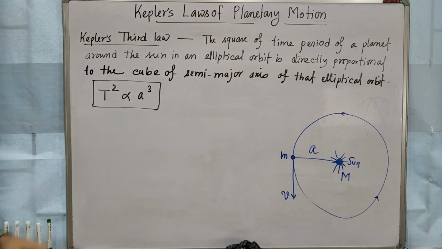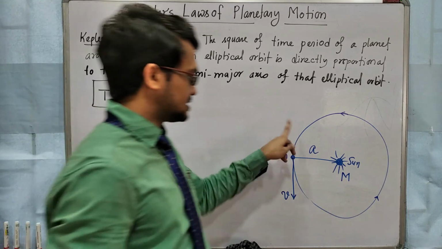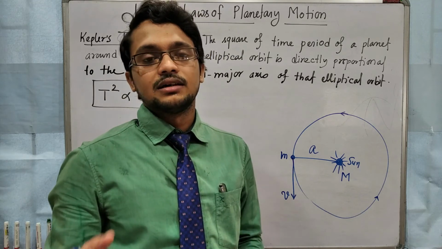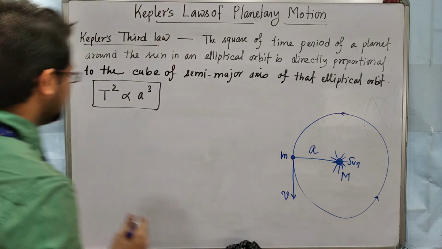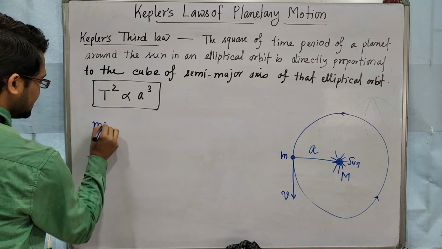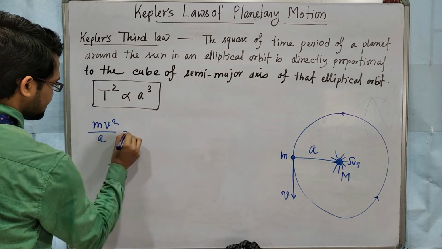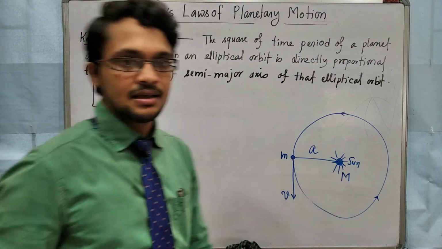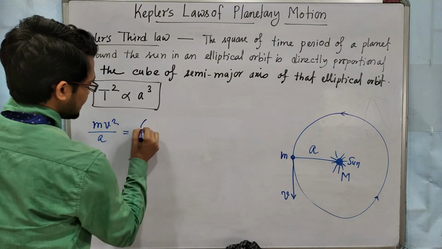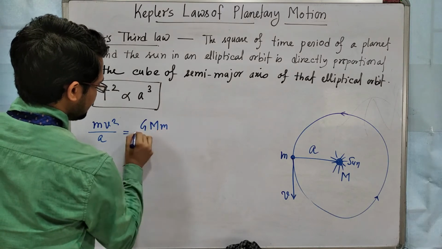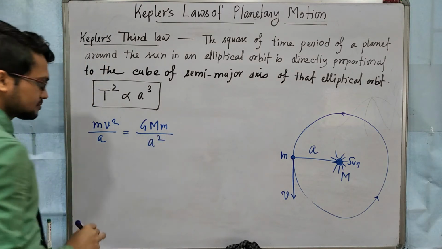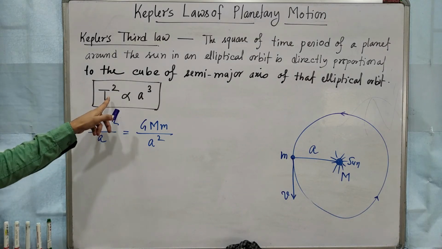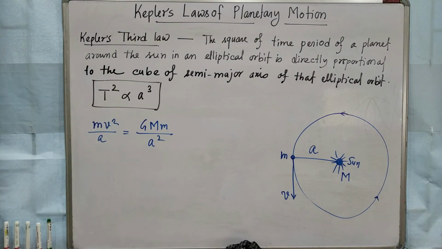When this planet is revolving in a circular orbit, that means the planet needs centripetal force. The formula for centripetal force is m v squared by a. Who will provide the centripetal force? The centripetal force will be provided by the gravitational attractive force, that is G M m by a squared. Clear? Here we have to bring in the time period T. What is T?